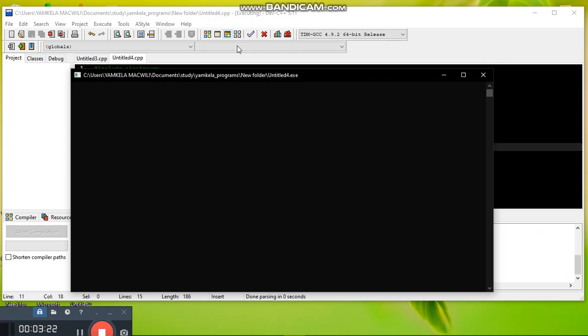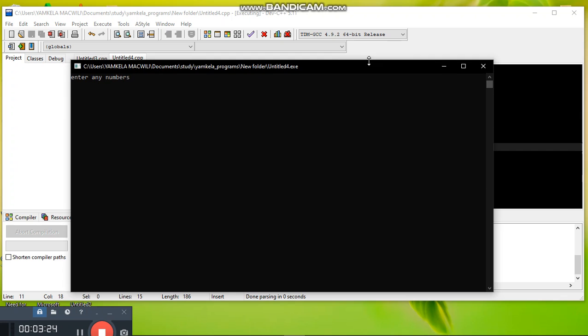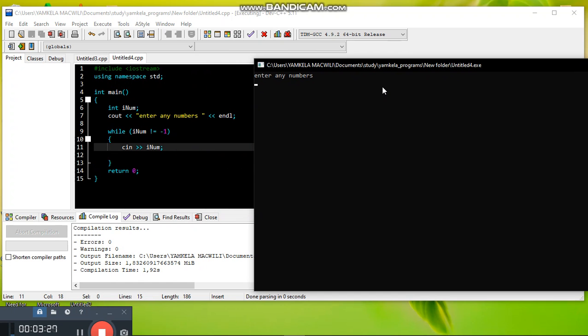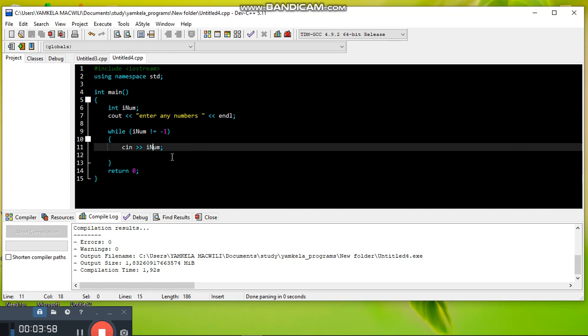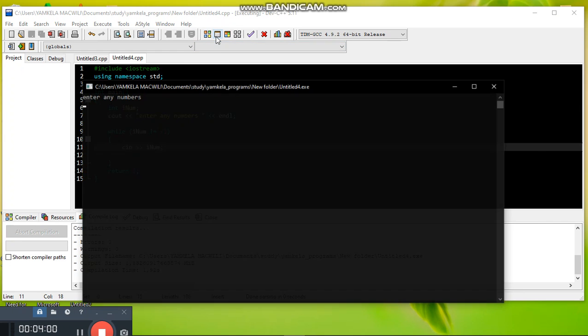It should prompt us to enter any numbers, as many as we want, as long as we don't enter -1. Let's try and see. Don't forget, only enter integer numbers. You can see I'm entering as many as I want, non-stop. But if I want to stop, I can just press -1. Then boom, it stops. So let's run the program and check something again.